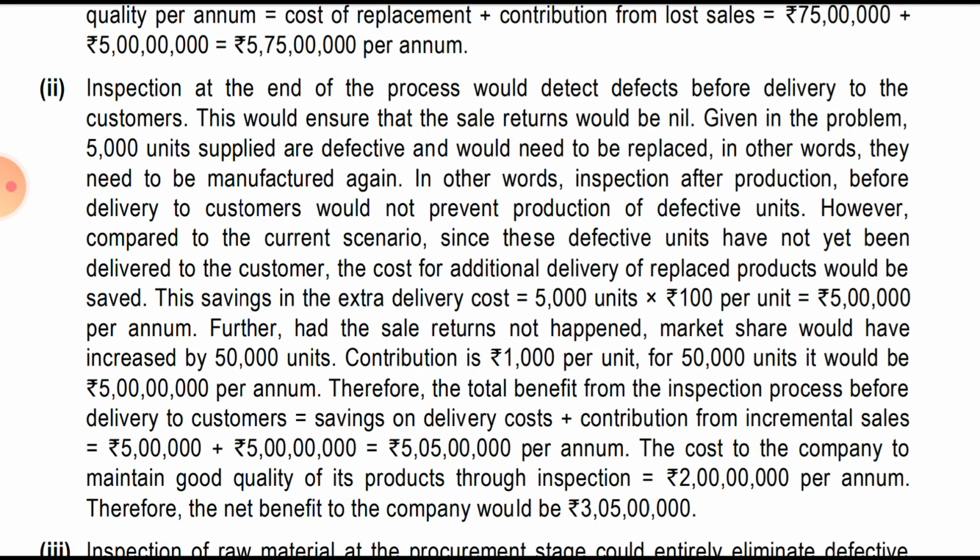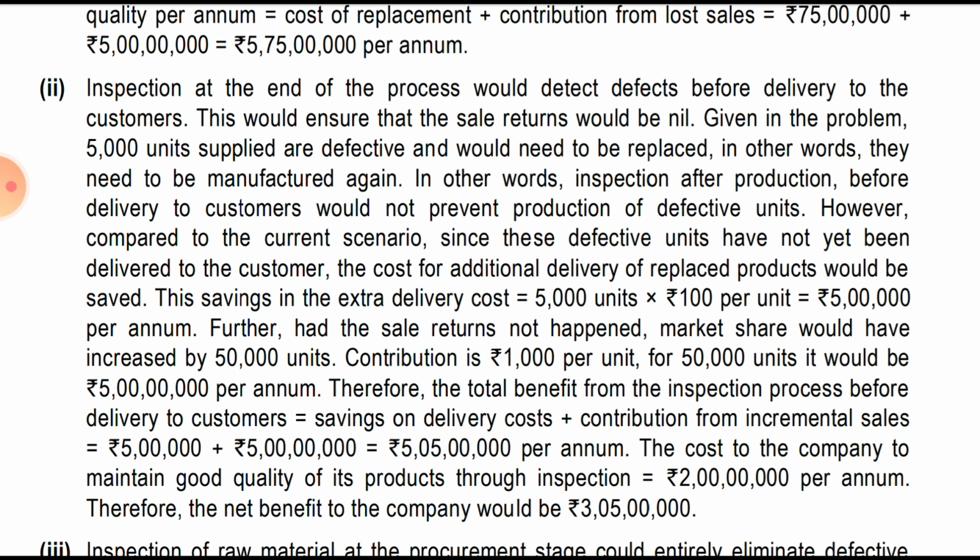Given in the problem, 5000 units supplied are defective and would need to be replaced. In other words, they need to be manufactured again. The inspection after production, before the delivery to the consumer, would not prevent the production of the defective unit. So the inspection at the delivery stage will not prevent the production of the defective product as such.